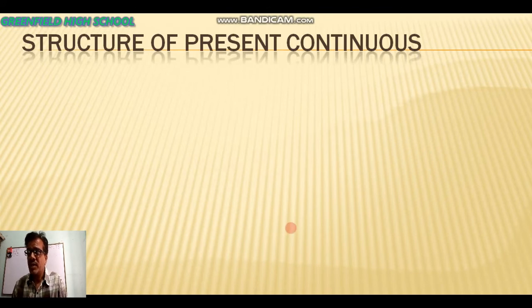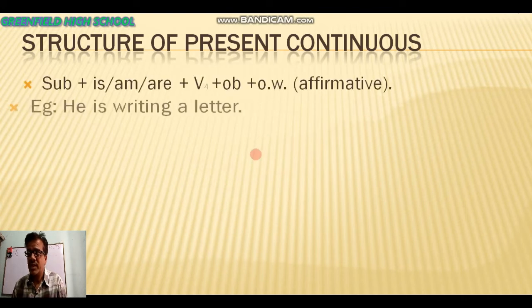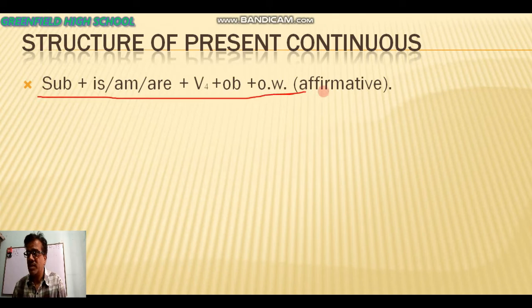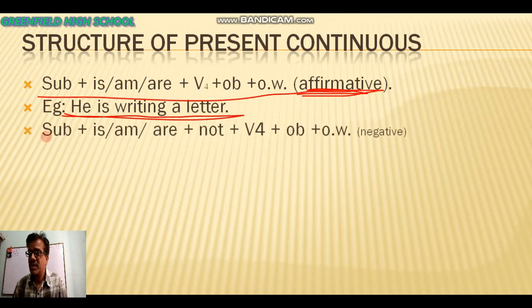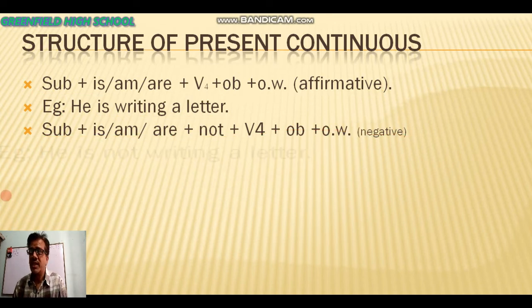Okay, structure of present continuous tense. What is the structure? You are looking at subject plus is/am/are plus verb plus ing plus object, other words. That is the structure of affirmative. He is writing a letter. Okay, and after that, next we are going to know the negative structure. Subject plus is/am/are plus not plus verb plus ing plus object plus other words. So this is the negative structure. He is not writing a letter.